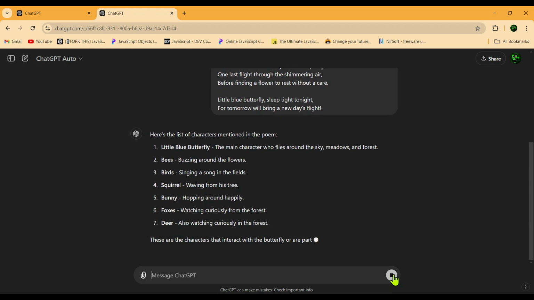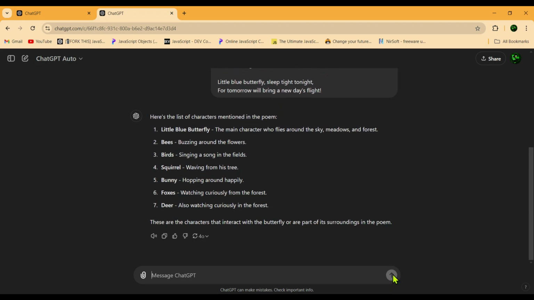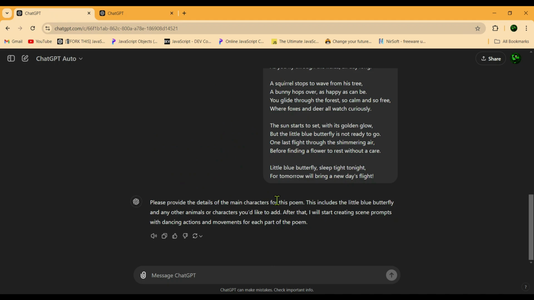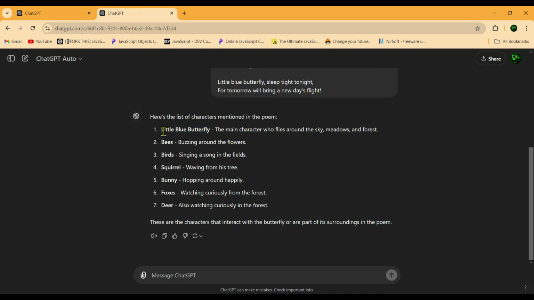Once we send that, ChatGPT will give us a list of characters featured in the poem, with our main character being the blue butterfly. Now, if we go back to the first tab in ChatGPT, it will ask us for details about the characters. In the second tab, we'll find the characters that will appear in the poem. We'll provide the details for these characters in the first tab to ensure our video is generated just the way we want it. First, we'll start with the blue butterfly.